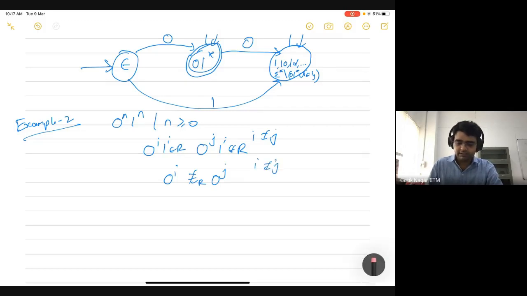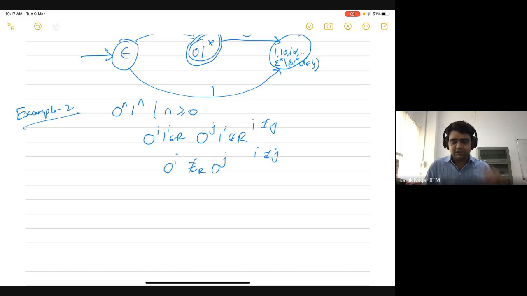However, there are an infinite number of such strings, which means that the Myhill-Nerode relation induced by this language has an infinite number of equivalence classes. And that's why we cannot construct a finite state automaton for this language.